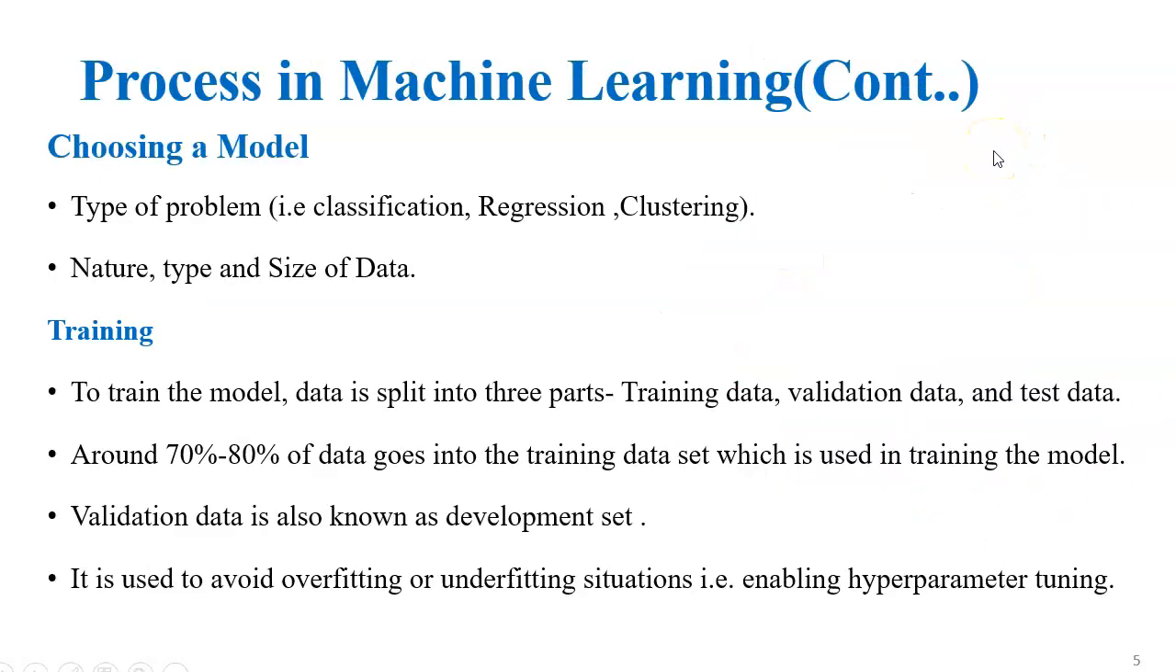The third step is choosing a model. In choosing a model, we are going to see the different types of machine learning algorithms. There are three types of machine learning algorithms. The first one is supervised learning, the second one is unsupervised learning, and the third one is reinforcement learning. Based on that only, we have to use the models.